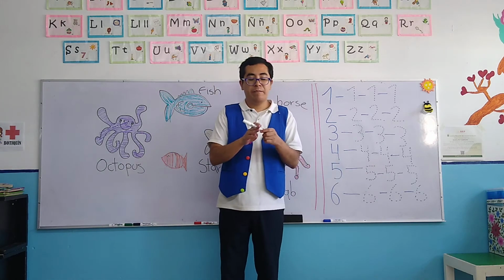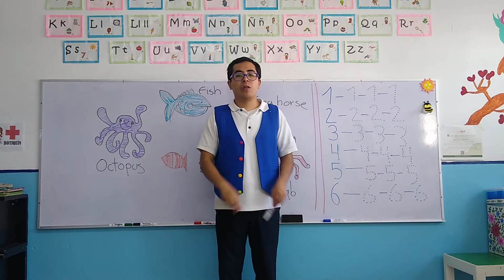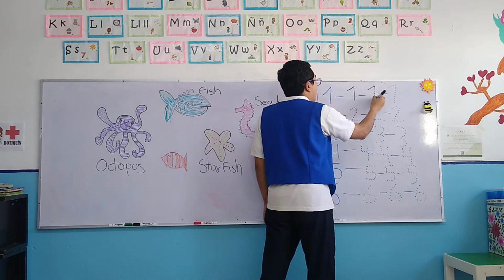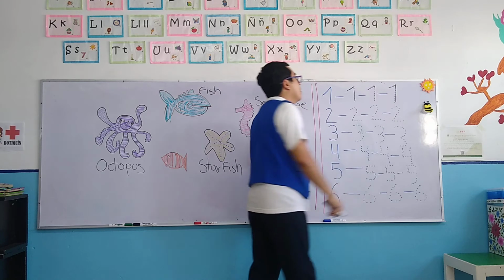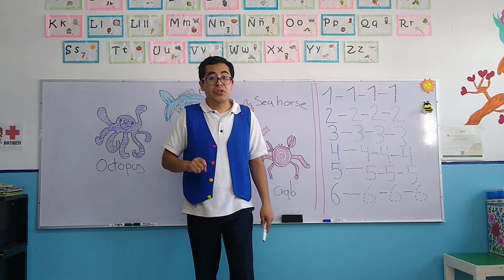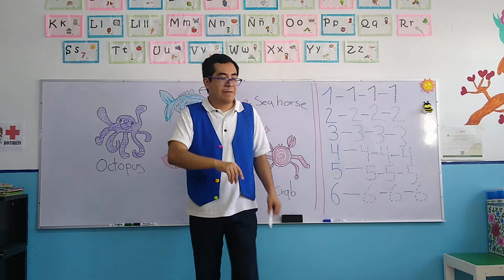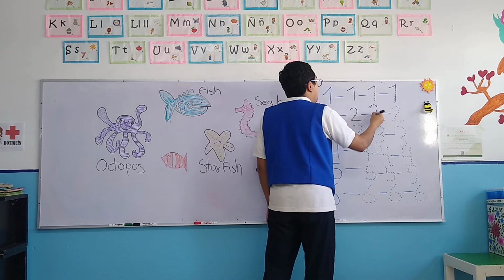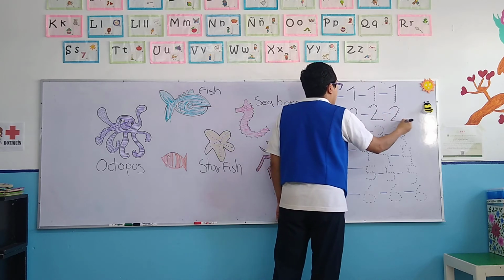We begin with number 1, which is the soldier. Number 1, number 1, number 1. Let's continue with the number 2, which is the dog. Number 2, number 2, number 2.